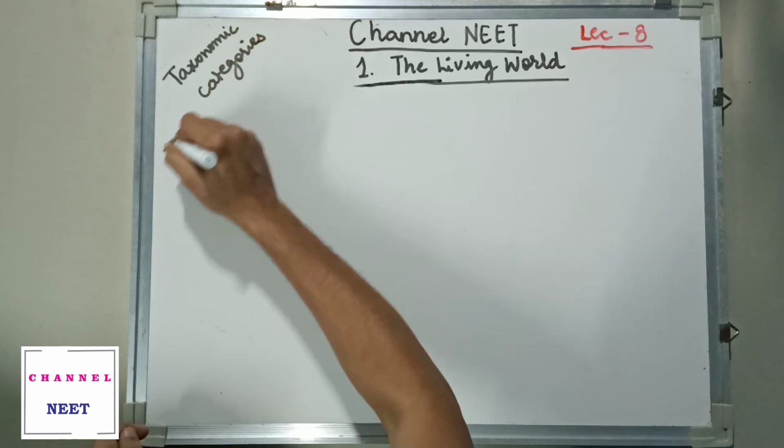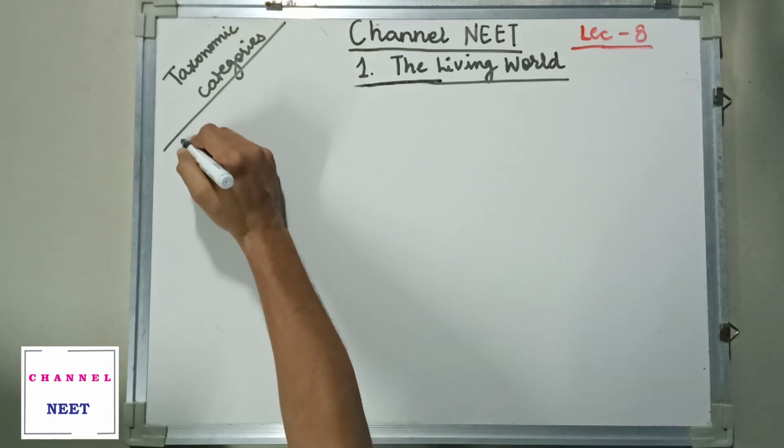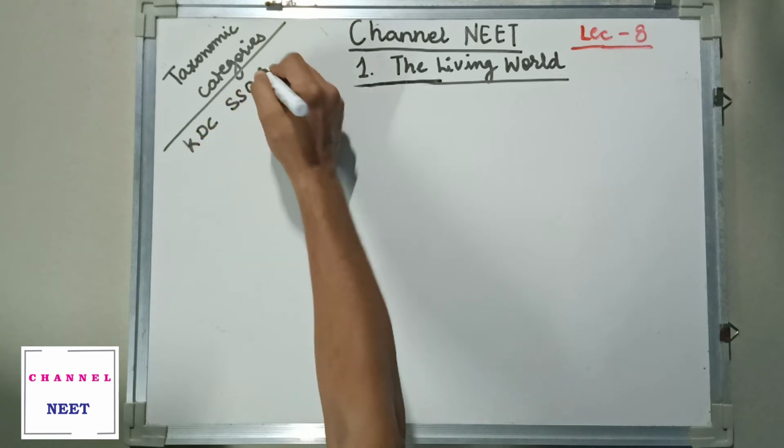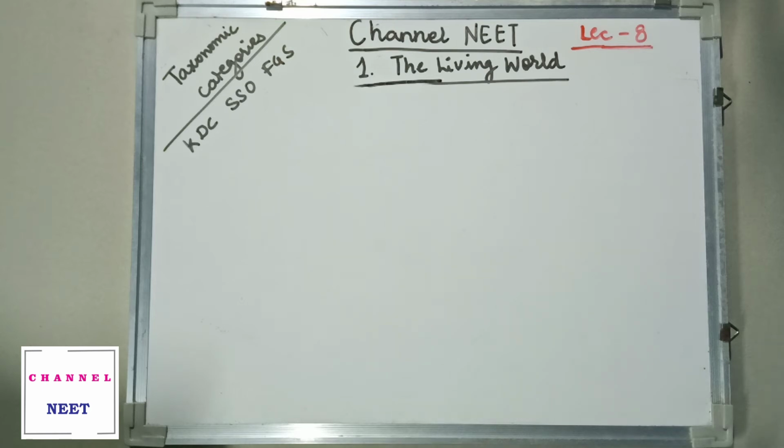Okay, so I'll be concluding this part, taxonomic categories, which I left in the last lecture. I've given you a hint about KDC, SSO, MFGS. So we have here KDC, SSO, and FGS. We'll see and define which scientist has given which part.